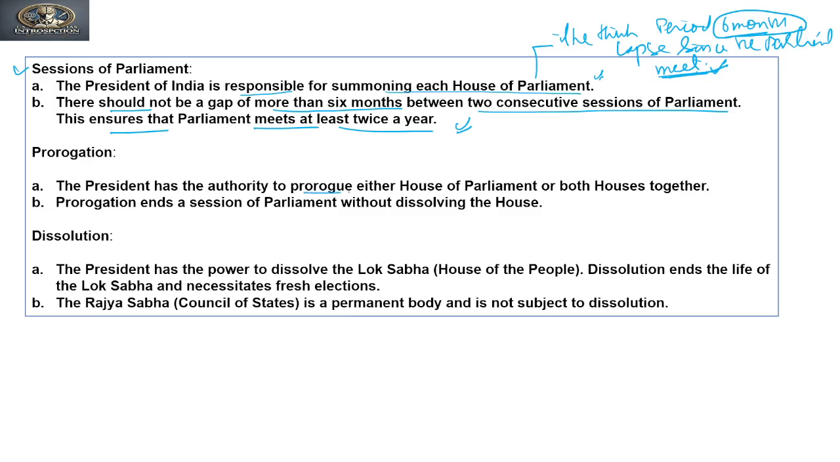The President has authority to prorogue either House of Parliament or both Houses together. Prorogation means ending a session of Parliament without dissolving the House, that is Lok Sabha especially. What is dissolution? The President has the power to dissolve the Lok Sabha, House of People. Dissolution ends the life of Lok Sabha and necessitates fresh elections. And this dissolution is irrevocable.